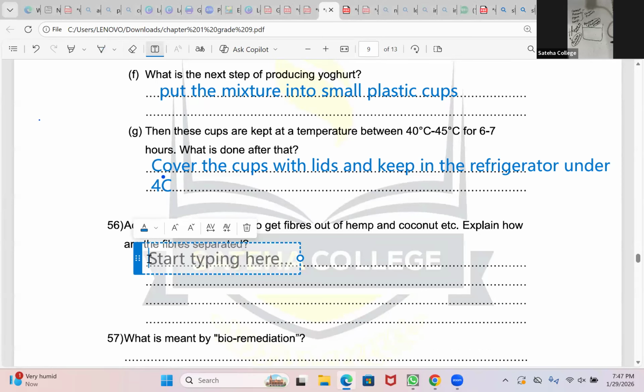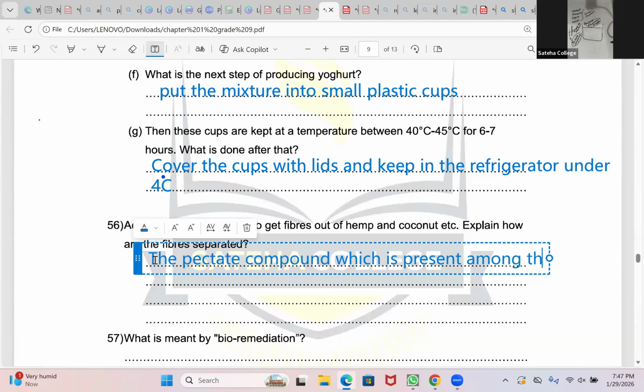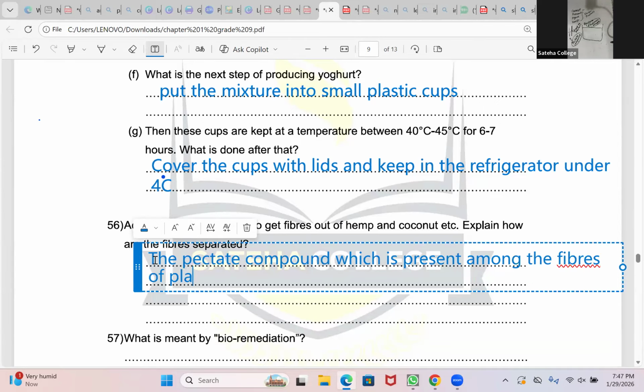Write down: The pectate compound which is present among the fibers of plants keeps them bound together.